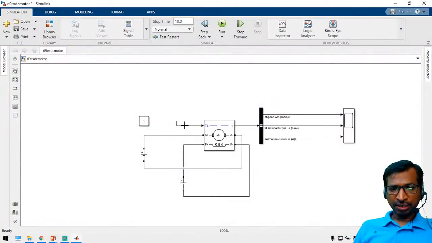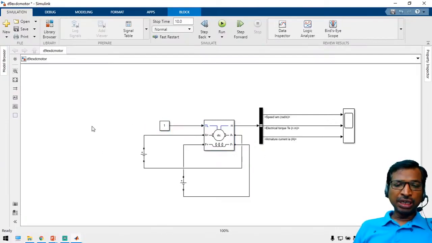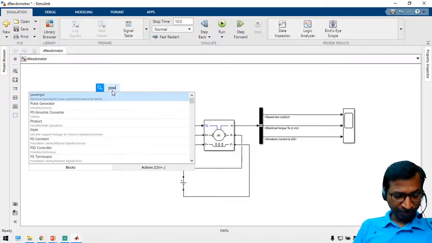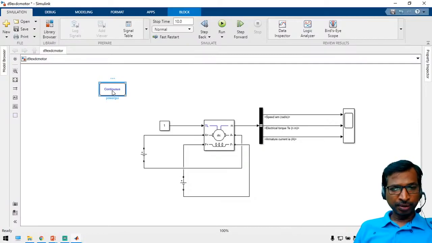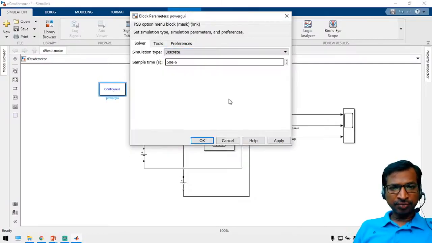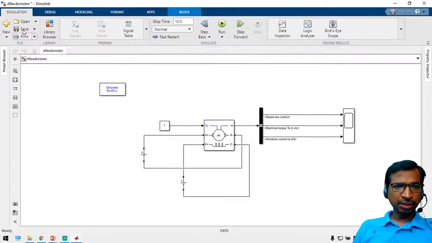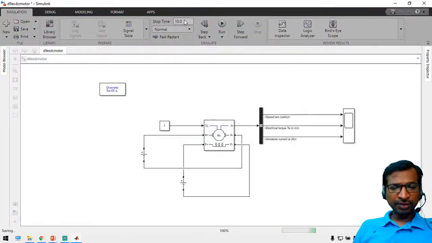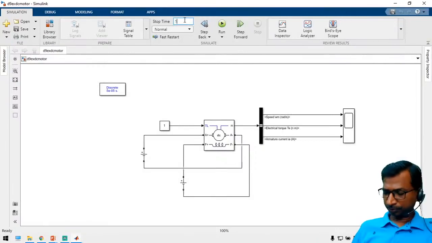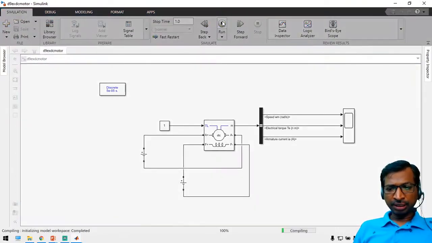So just connect to the load torque. Right. So now we have connected the DC voltage source and the mechanical input and everything. Now we have to add a powergui block. Just search powergui. To convert to either continuous or discrete, whatever you want, you can choose it. So now let us run the simulation for 1 second, and let us try to get the output.